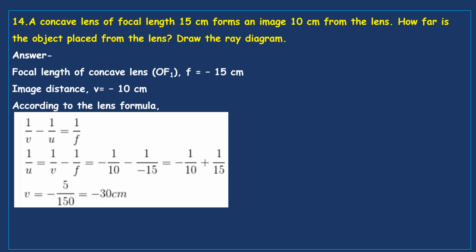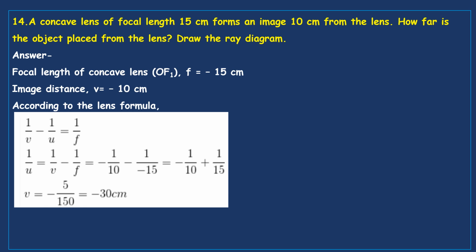That means object distance we need. So if you shuffle this, 1 by V minus 1 by F in place of 1 by U. So 1 by V minus 1 by F, that equals, here V is negative 10 centimeter, so 1 by minus 1 by 10 minus, and focal length also negative, 1 by minus 15.